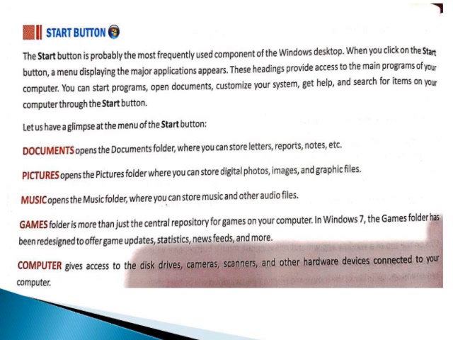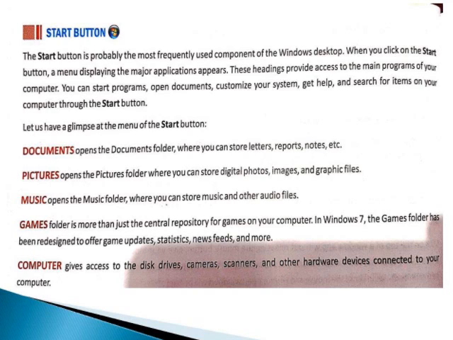Documents. Opens the Documents folder where you can store letters, reports, notes, etc. Pictures. Opens the Pictures folder where you can store digital photos, images and graphic files. Music. Opens the Music folder where you can store music and other audio files. The Games folder is more than just the central repository for games on your computer. In Windows 7, the Games folder has been redesigned to offer games, updates, statistics, news feeds and more.